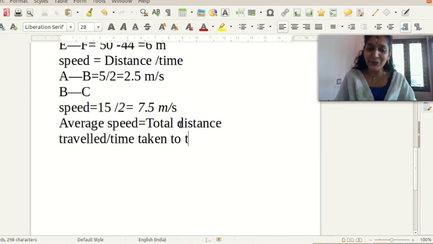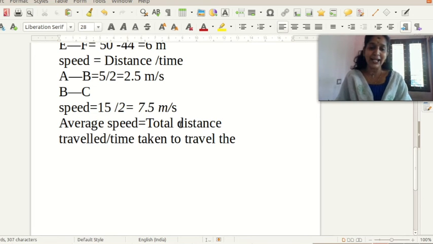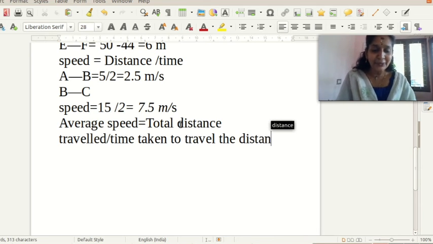By dividing total distance by total time, we get the average speed. By using this equation, we can find the average speed of your car.